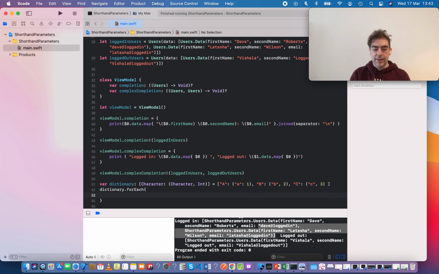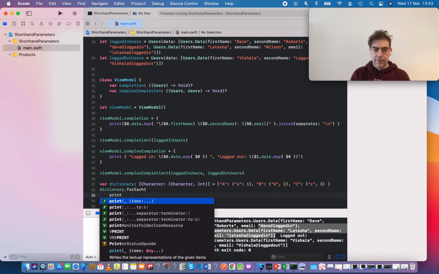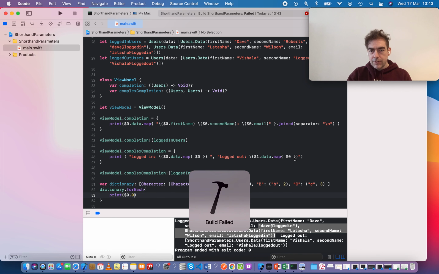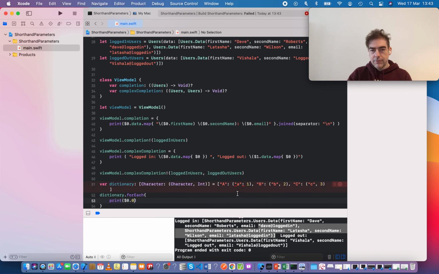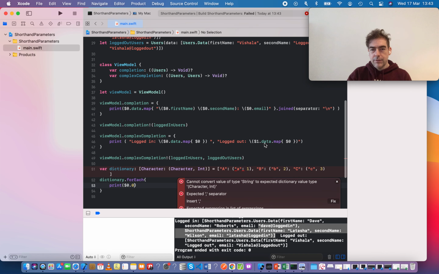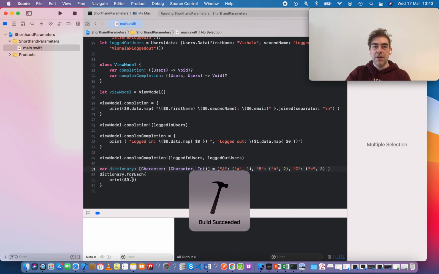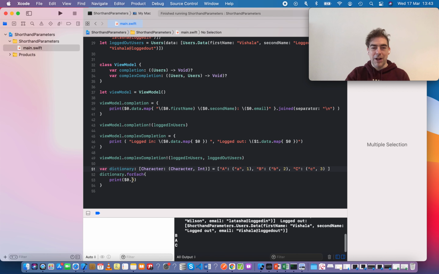And if we want to use shorthand, we can have $0 and $1, because the key and the value can be represented by a 0 and a 1 as well.